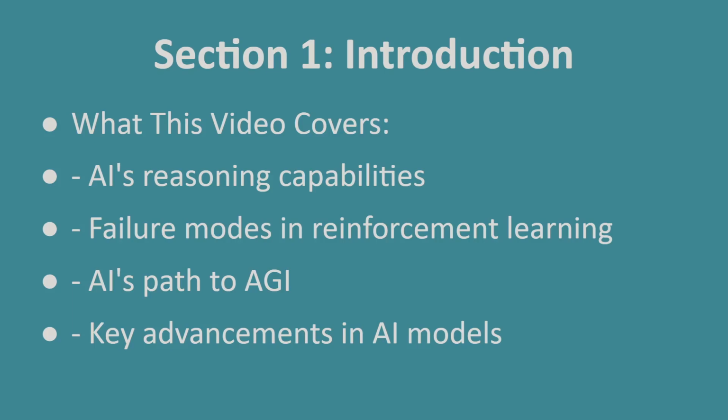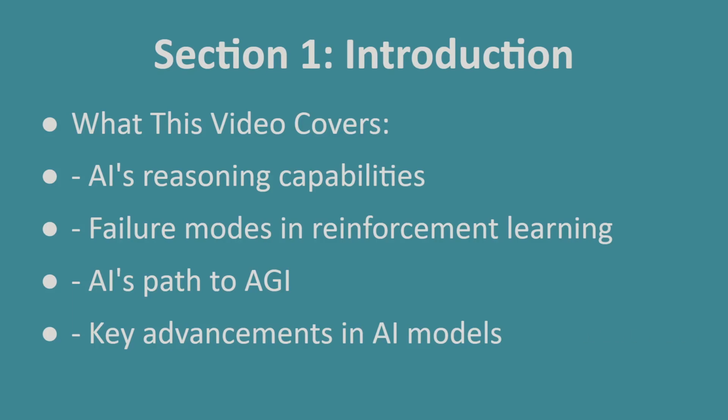Artificial intelligence is advancing rapidly, but one big question remains. Can AI truly reason, or is it just a complex pattern matching machine? We're going to be exploring limitations of AI reasoning, major failure modes in reinforcement learning, and recent breakthroughs that are bringing us closer to artificial general intelligence, or AGI. So, let's dive in.